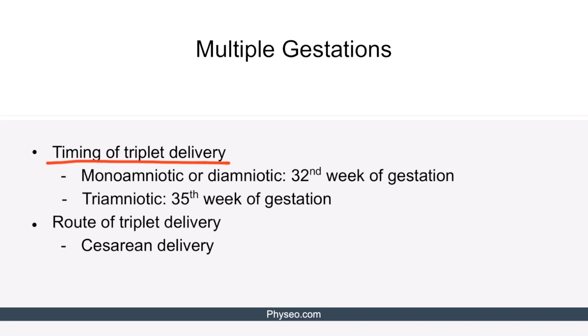Monoamniotic or diamniotic triplets are delivered during 32nd week of gestation. In contrast, triamniotic triplets are delivered during 35th week of gestation. As for the route of delivery, a preferred route in triplet gestation is almost always a cesarean delivery.